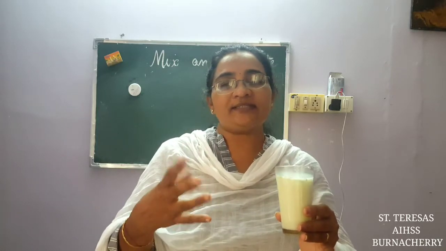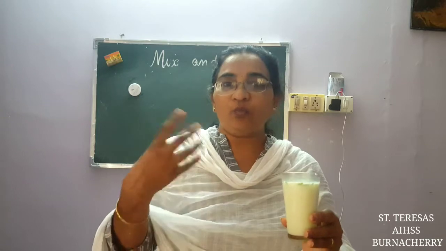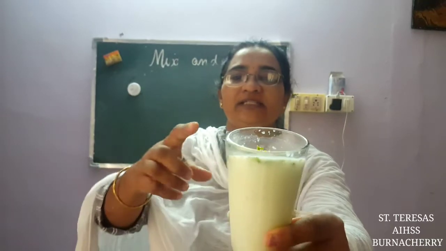Buttermilk. But still, what happens? Does the whole thing, all the substances, mix and become one? No. We can see that even after grinding, many particles will be floating about, isn't it? So if you drink the top part, you will get more of the chili and ginger on top. Down below you will not get that taste. It will be a different taste. On top, when you drink, you will get pieces of all the other things. So here also, the whole mixture does not exhibit the same property throughout. Okay, so this is also a heterogeneous mixture.